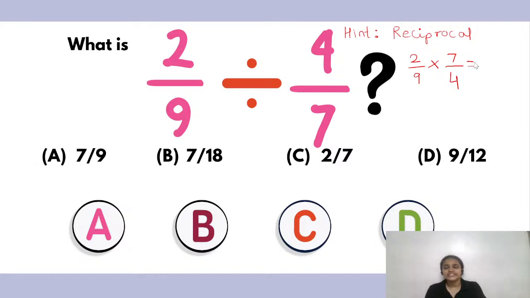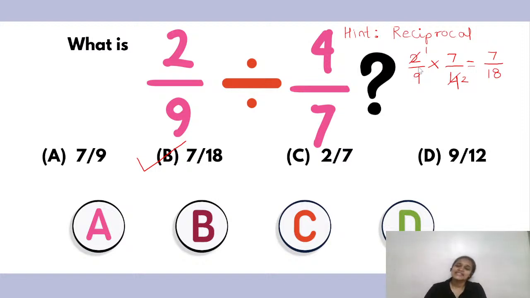Now it has become multiplication, so it's easy to do. I can simply reduce. 2 ones are 2, 2 twos are 4. The rest cannot be reduced further. So what do I get remaining? 7 upon 9 multiplied by 2, I get 18. So what is my correct answer? Answer B. Children, answer B. Y'all just missed the 2 here. Y'all forgot to multiply 2 with 9.